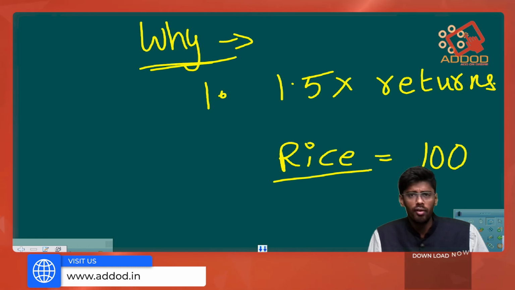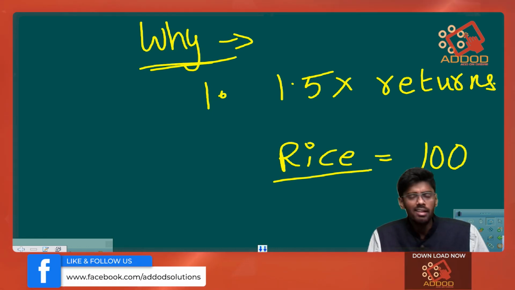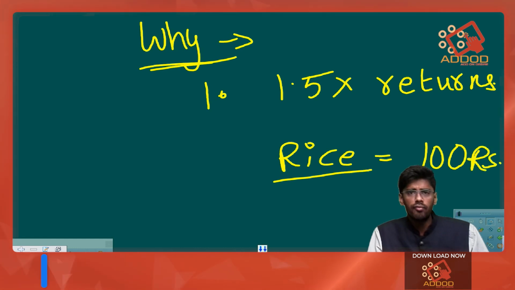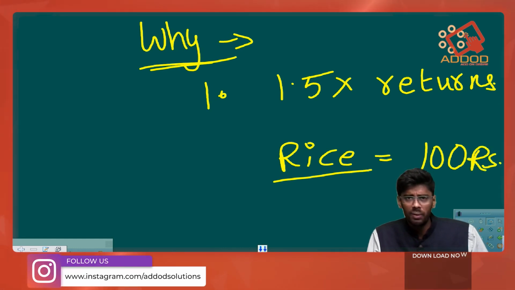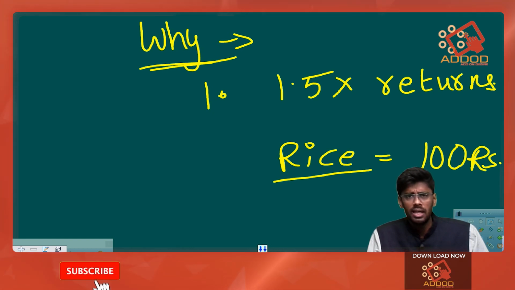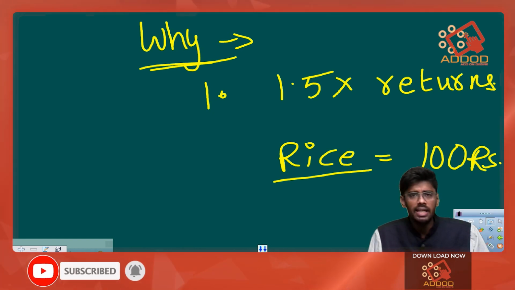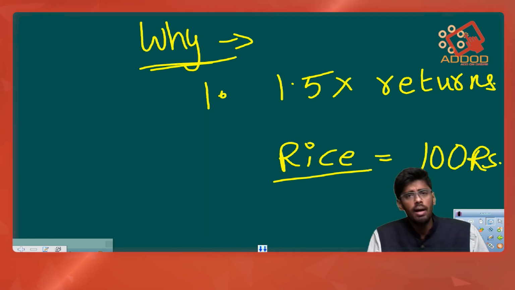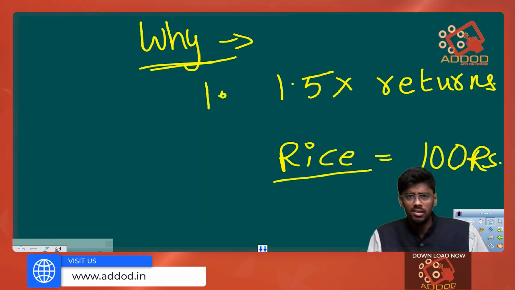Let's assume that for 1 acre of rice production he has invested 100 rupees. If the farmer is not even getting this 100 rupees back, he will not farm again, he will go into debt, he will not have enough money to farm again. So for all these reasons, he might not go into farming again.